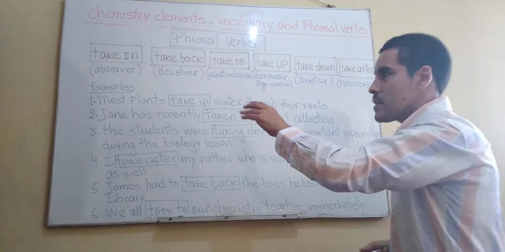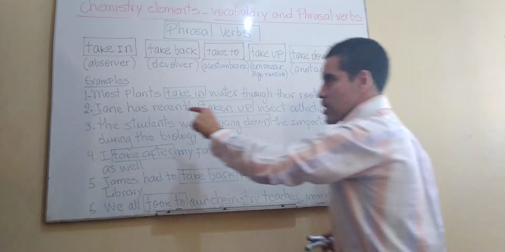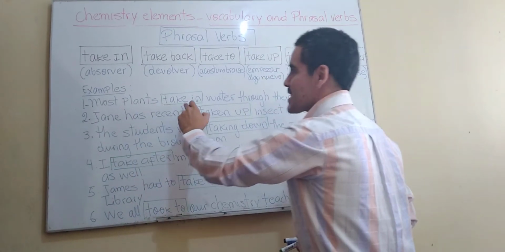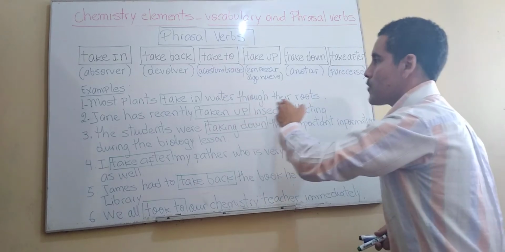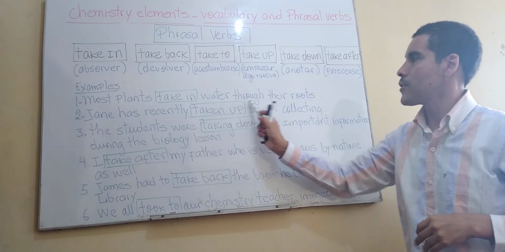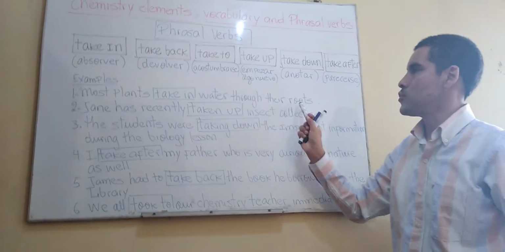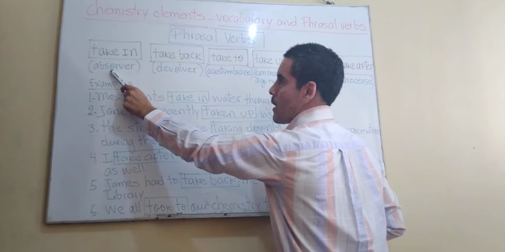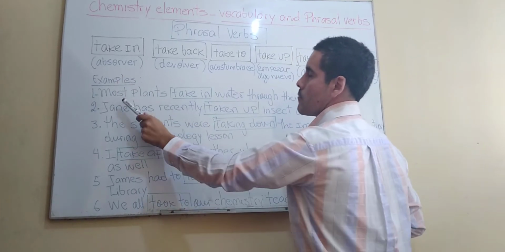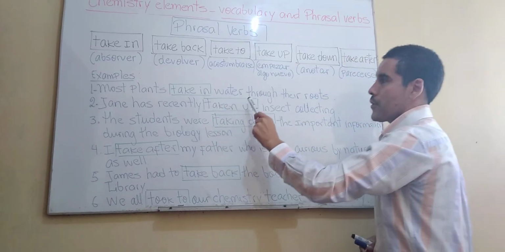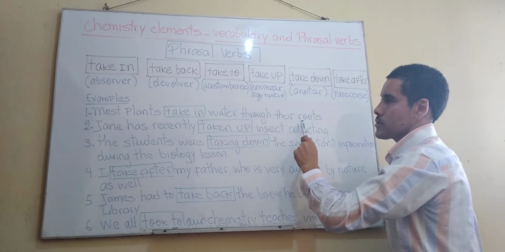Well, let's see. Let's start checking the examples. It says number one, most plants taking water through their roots. Now let's see. Taking, remember, to absorb. Most plants absorb water through their roots.